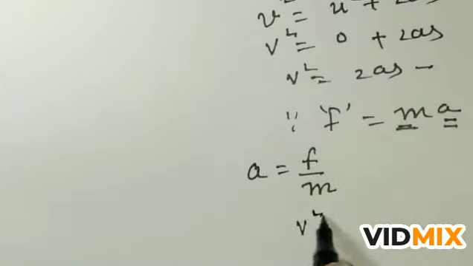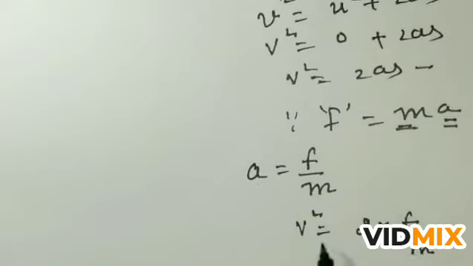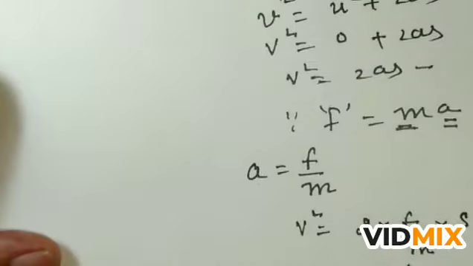So v square is equal to 2 into, in the place of a we write F by m, into s.